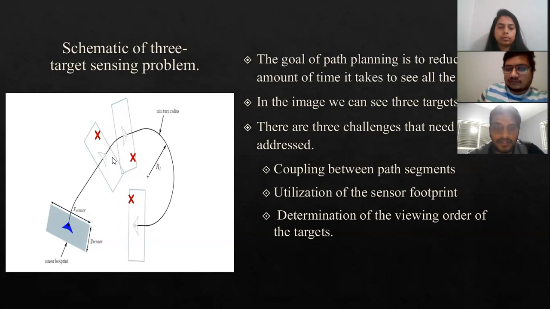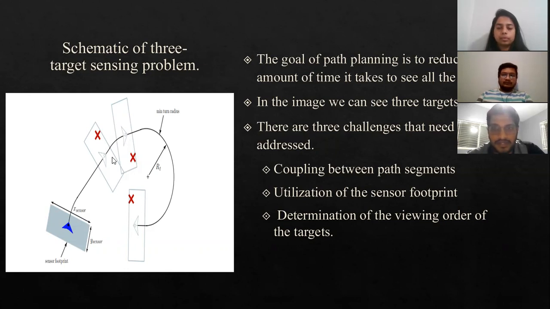So here in this diagram, you can see a schematic of a three-target sensing problem. The goal of the path planning is to reduce the amount of time it takes to see all the targets. The research provides a path planning system for detecting a collection of objects in close proximity that fully exploits the sensor footprint's planning flexibility while functioning within the aircraft dynamic restrictions.